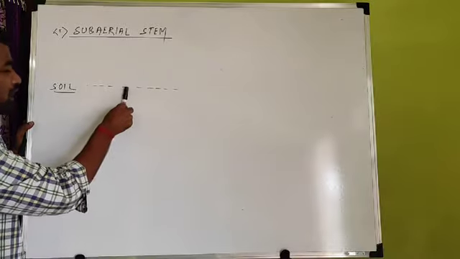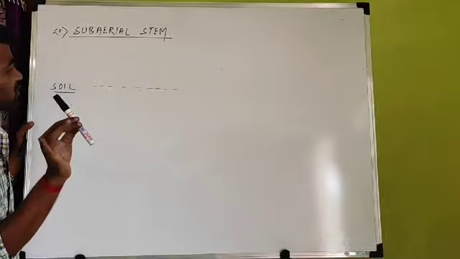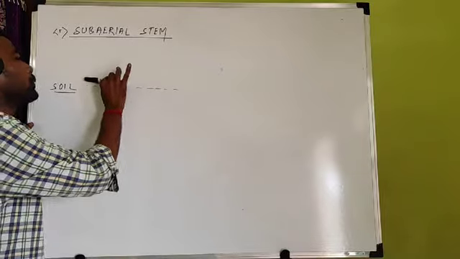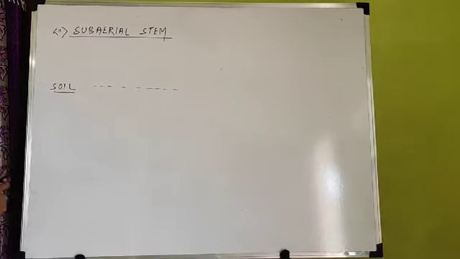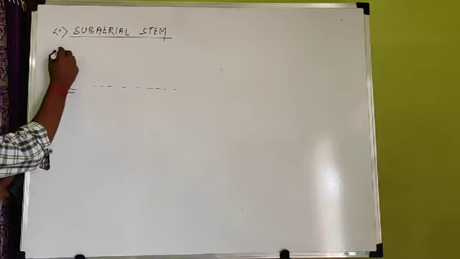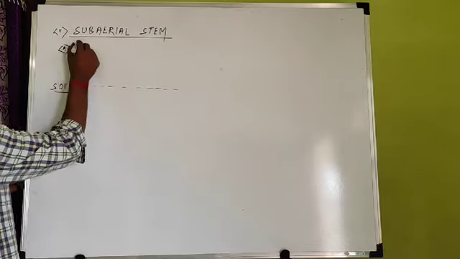Previously we discussed underground stems, which may be horizontal or vertical, whatever that may be. But subaerial stems are always close and horizontal to the soil surface. And the first type in this subaerial stem, number one, is called a runner.